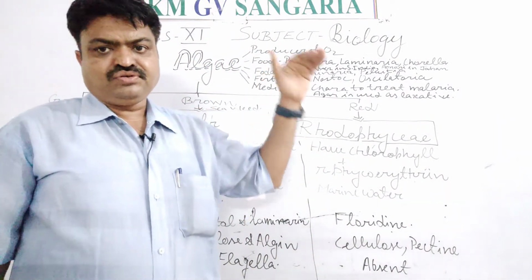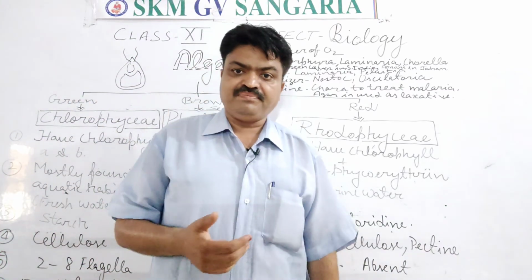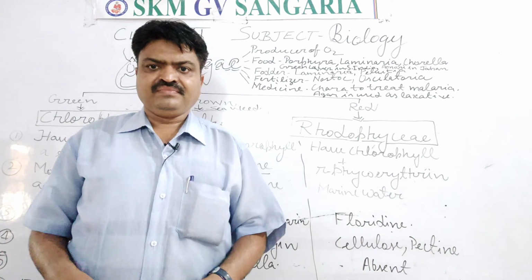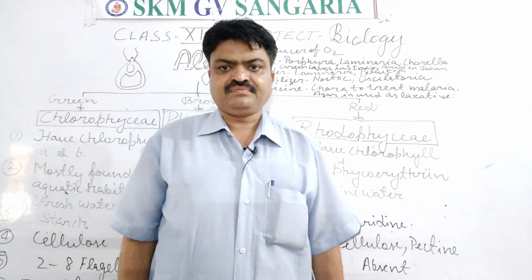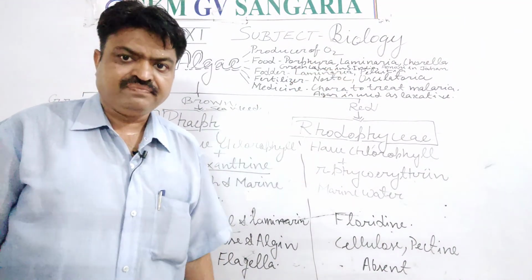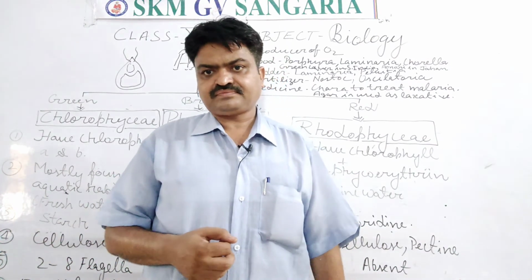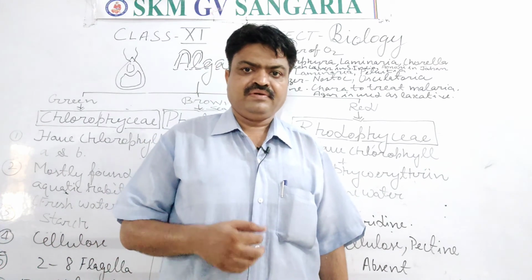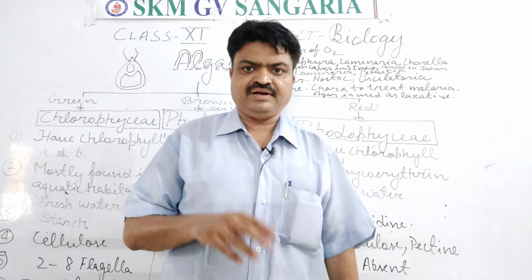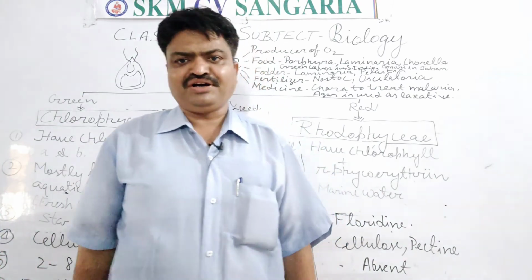Next, they are also used in medicine, student. Special types of medicines, especially Ayurvedic or Unani medicines, are prepared from algae. Like I have written one, Chara, there is one alga that is known as Chara. That Chara is used to treat malaria, and malaria is a parasitic disease, student, in which a parasite enters our body, and that is Plasmodium. So that Plasmodium can be finished with the help of Chara.